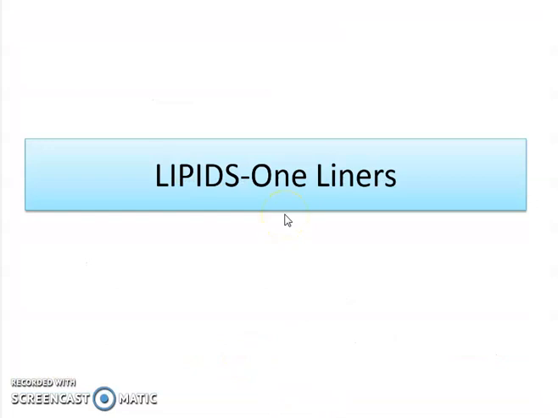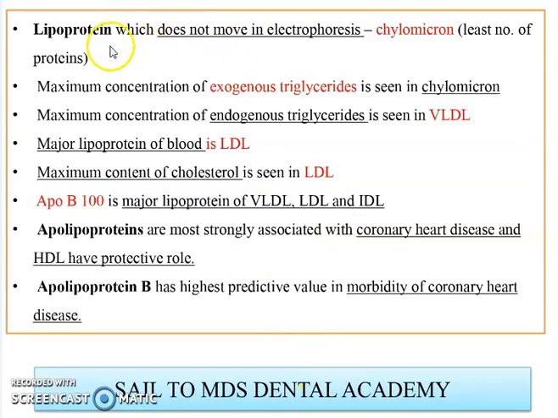Then a few lipid one-liners we will see. So remember, the lipoprotein which does not move in electrophoresis is your chylomicron. Why? Remember, chylomicron has the least amount of protein. Then what has the maximum concentration of exogenous triglyceride? That is chylomicron. And where can you see endogenous triglyceride? In VLDL.